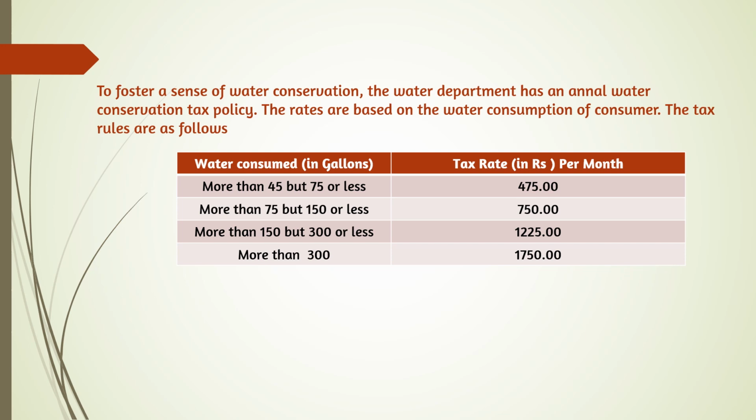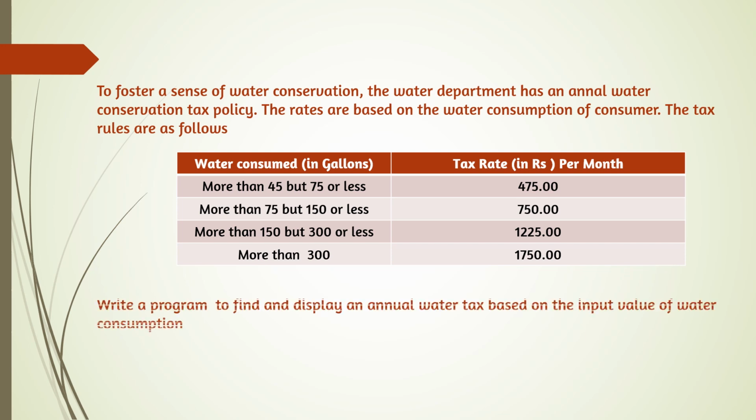So here 4 conditions are there, but one more condition will be there. That means if the user is using less than 45, it is not given, we have to write that also. So then the amount will be 0. So in this case 5 conditions we can say. The first condition will go under if, the last condition will go under else, and then 3 conditions will come under else if. So write a program to find and display the annual water tax based on the input value of water consumption. So we can start the program now.